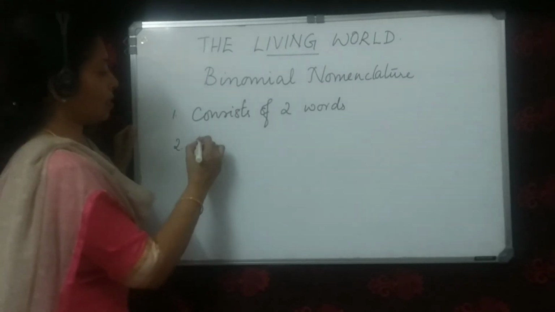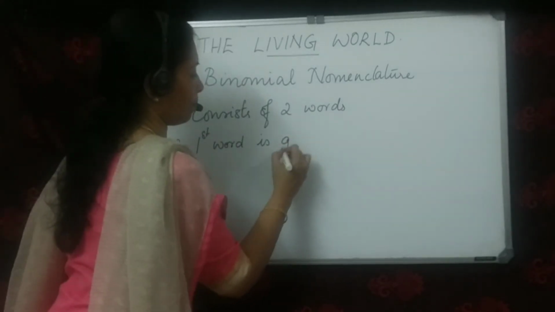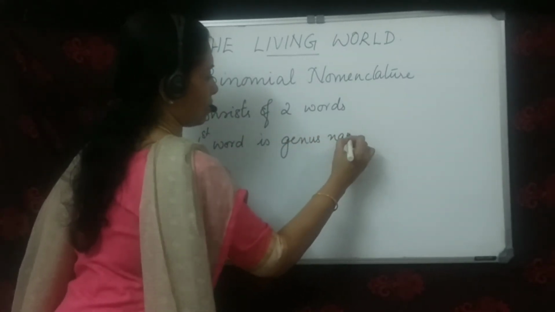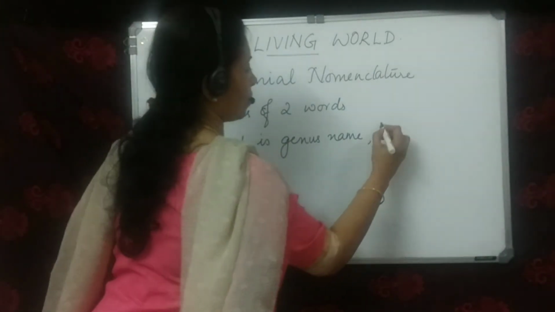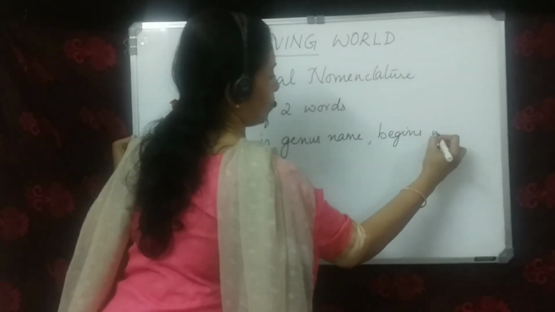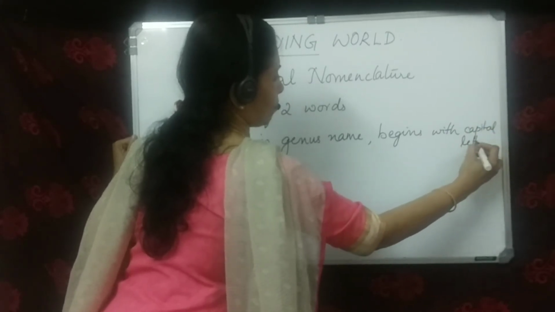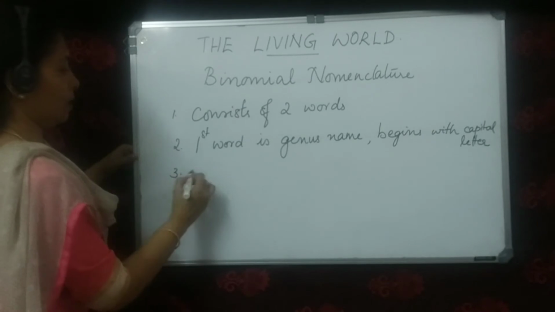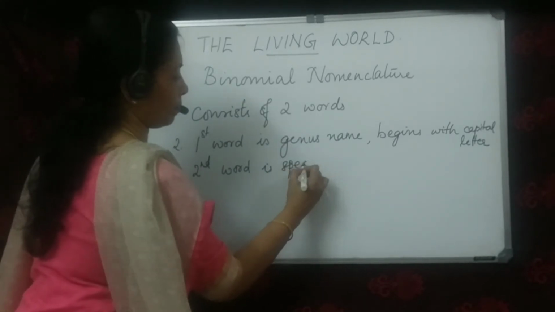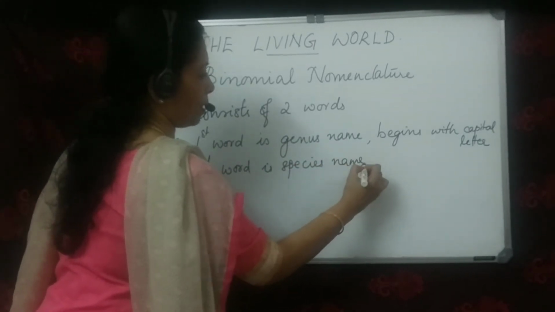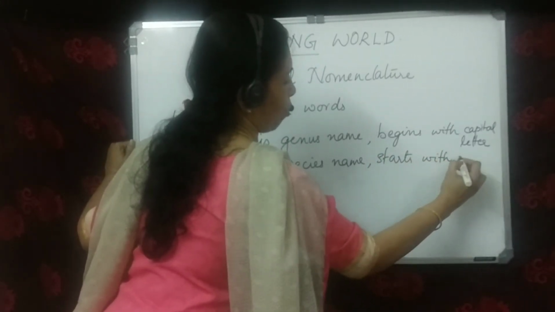Second point, the first word is the genus name, or the generic name, and it begins with a capital letter. The third point, the second word is the species name, and it begins with a small letter.